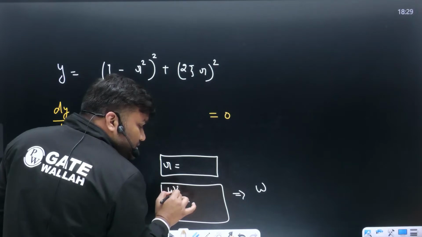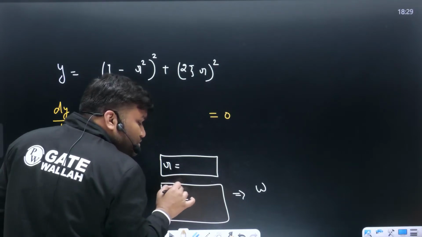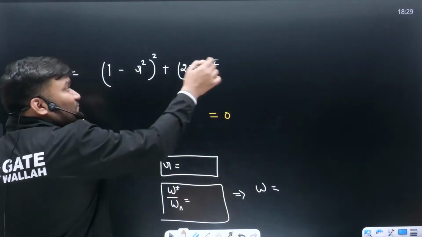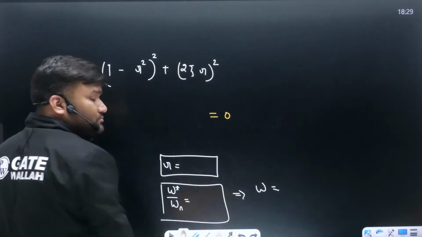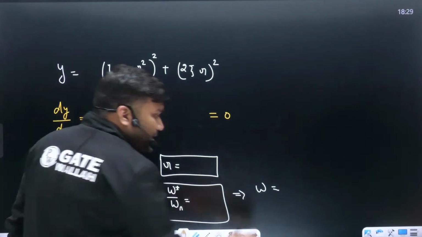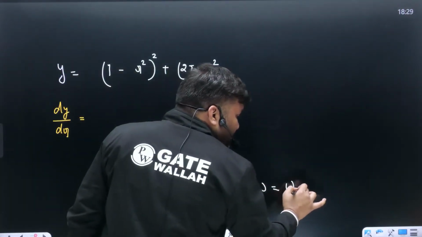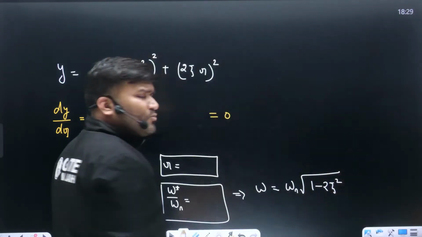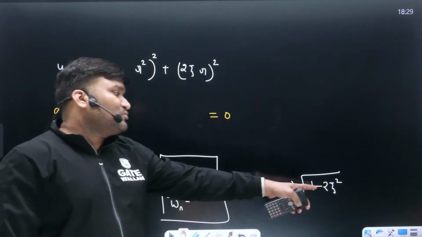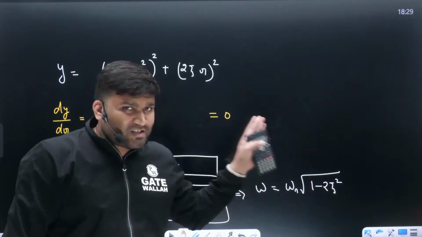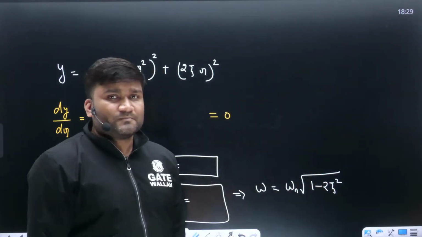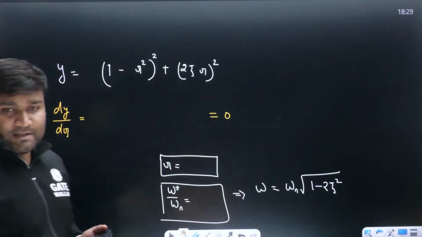This I am further going to call omega star. So what is that omega where this function is minimum? This omega is omega n times under root 1 minus twice zeta square. Everything is given to you. Just put down the value. Put down the value of zeta, which you have just calculated, and omega n. That's it. You are going to get the value of omega.